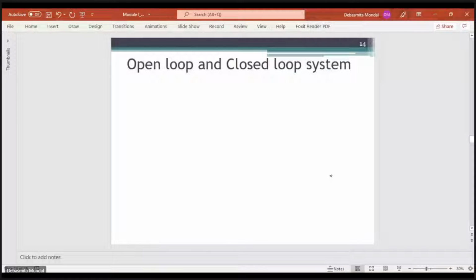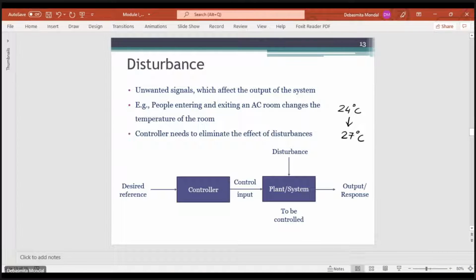Okay. So there are two kinds of systems. One is the open loop system, another is the closed loop system.